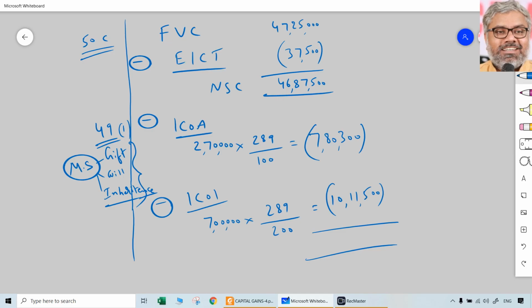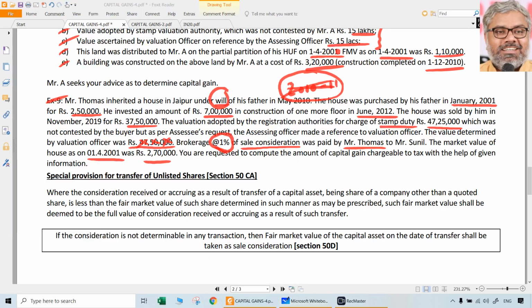So what is the long term capital gain? 28 lakhs 95,700. Naturally, long term capital gain 28 lakhs 95,700. That's it. That is a long term capital gain taxable in the hands of Thomas. He sold the asset, it will be taxable in his hands. Okay, he did not buy the asset, he got it by will, doesn't matter. In that case, we take the cost of acquisition of previous owner. But once again, since the previous owner, his father has acquired it before 1/4/2001, we took the fair market value on 1/4/2001 being higher than the original cost. Then we applied Manjula Shah case also for the indexation of that amount.